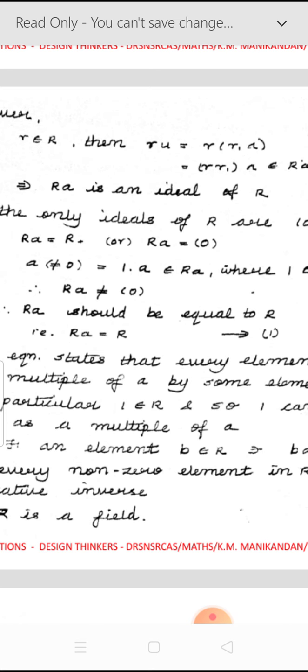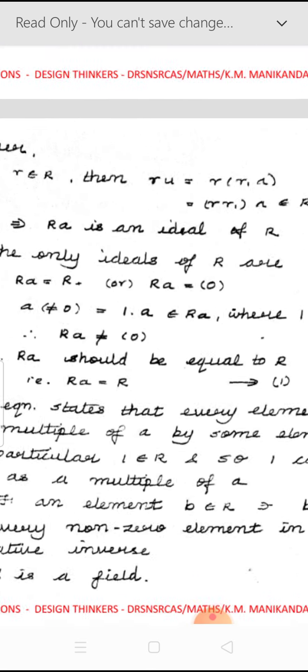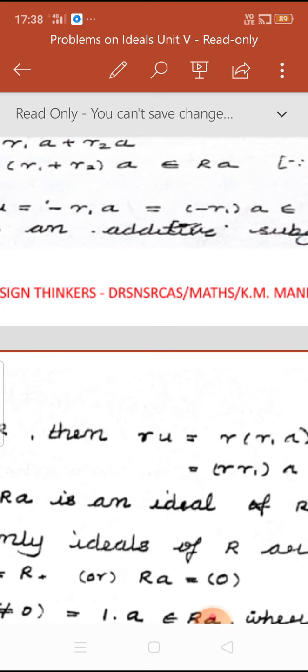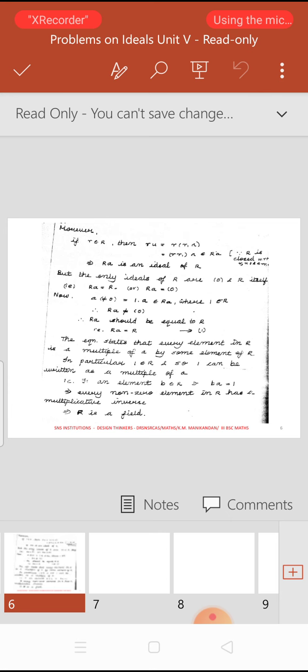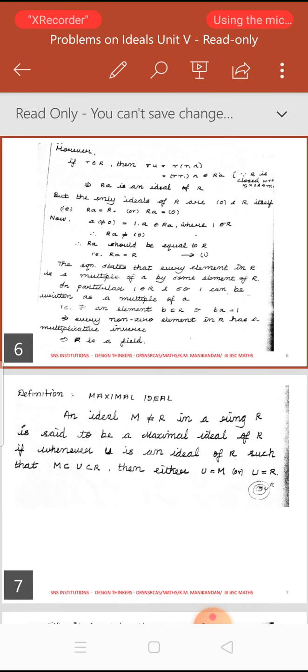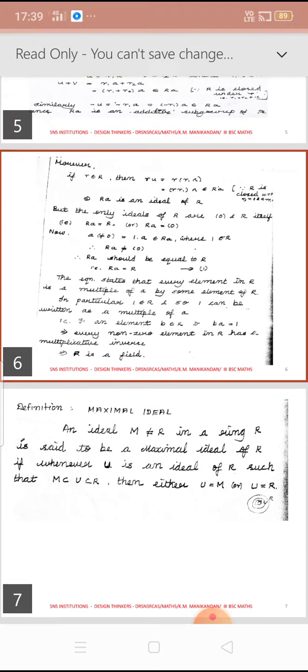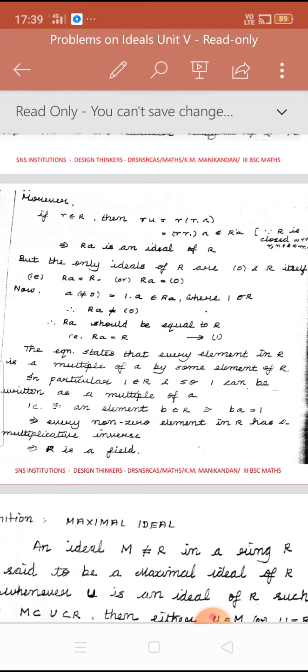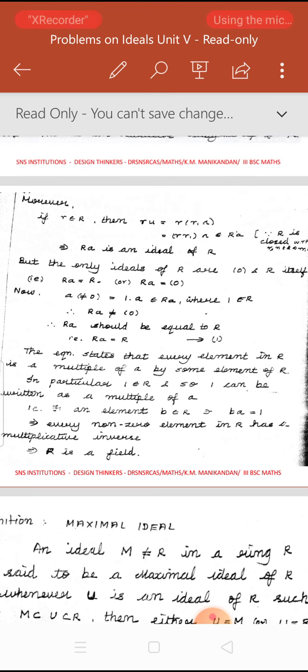Because here we have assumed that RA consists of only a set consisting of the 0 element alone, but here we have identified a non-zero element in it. So therefore RA cannot be equal to the singleton set 0. Only the other possibility will hold: RA equal to capital R.